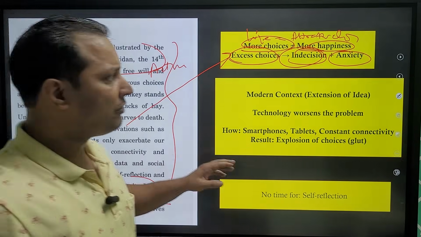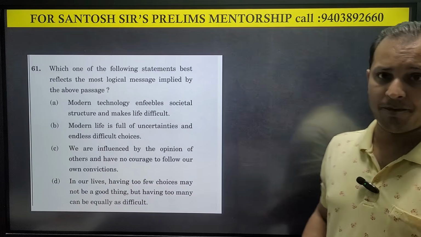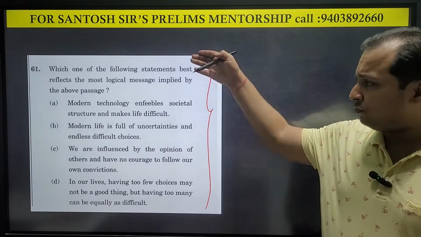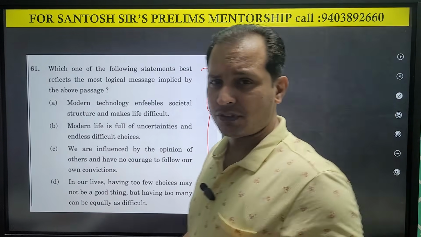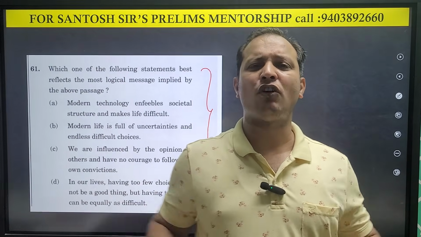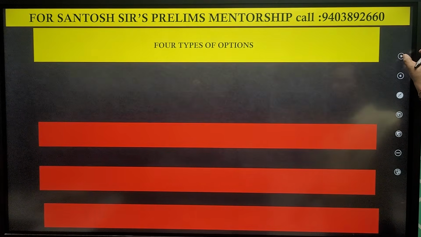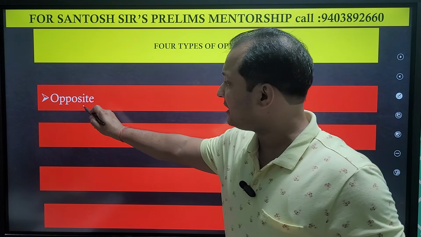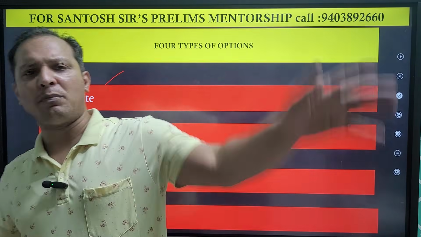Okay, now let us try to solve the question. One thing I have observed in UPSC passages is how the options are getting framed. There are 4 kinds of options UPSC is giving. Once you understand how options are getting framed, you can easily solve most of the RC questions. Before solving this, let me first show you what the 4 kinds of options are. The first option is the opposite of the main idea. Whatever the main idea is, they are talking just the opposite of that.